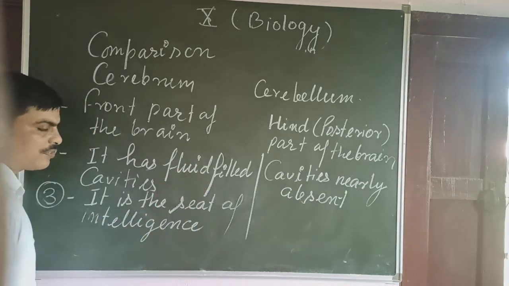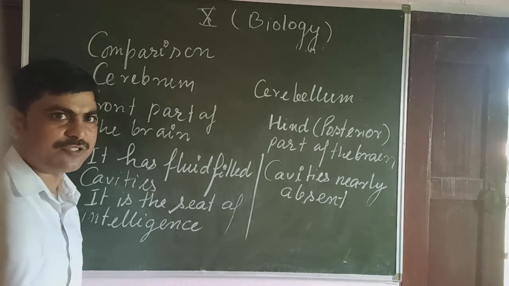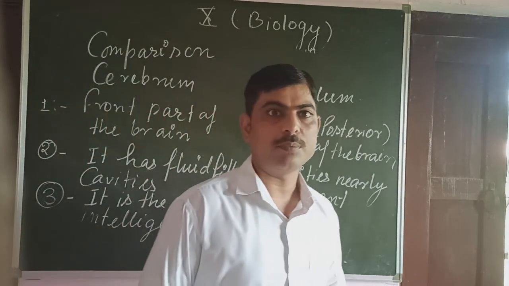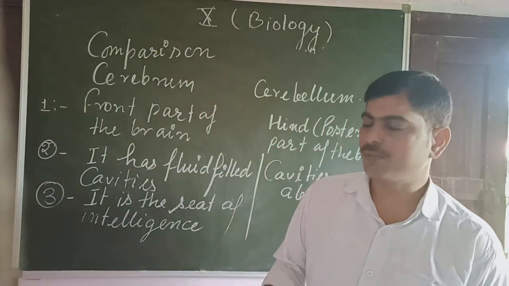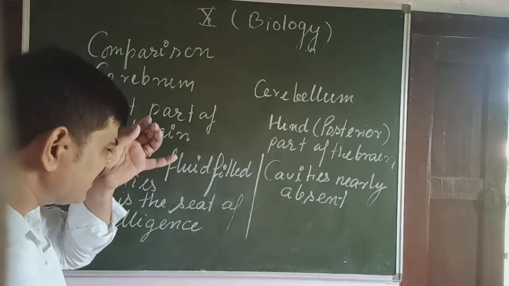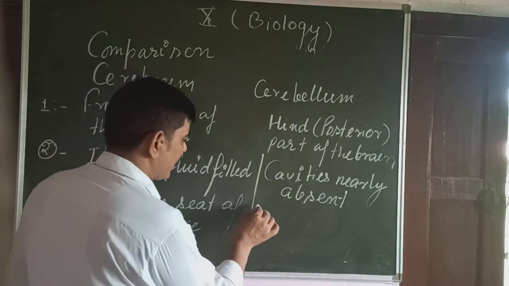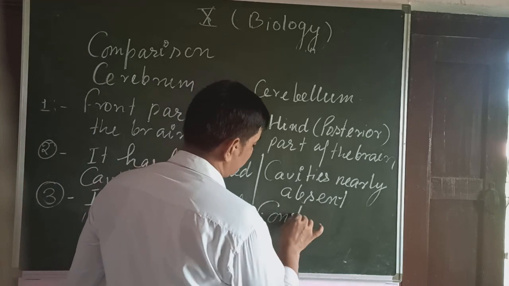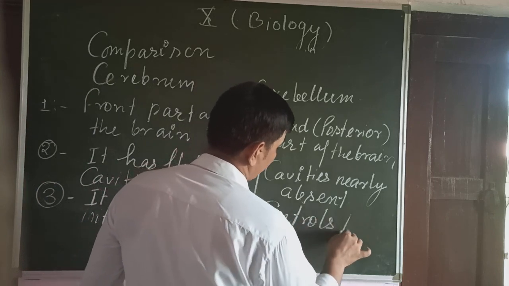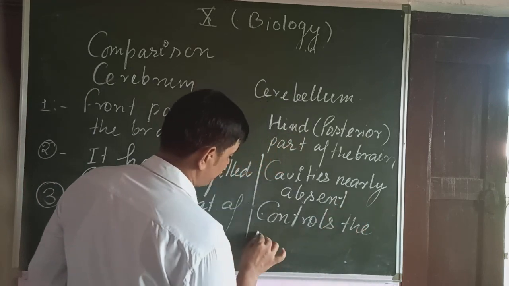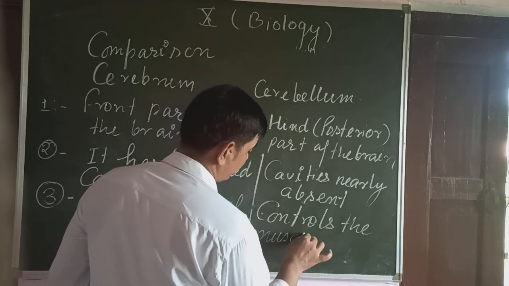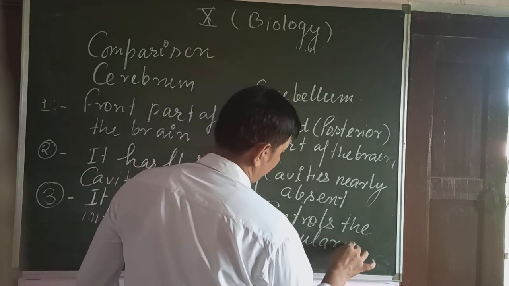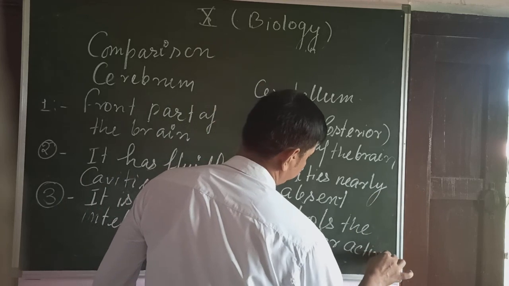Intelligence means learning, speech, like what we have to speak, that is controlled by the forebrain. Hindbrain, this controls the muscular activity.